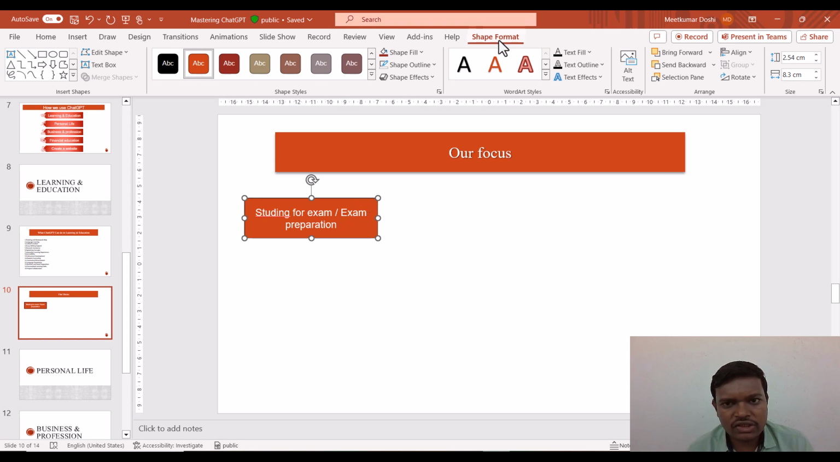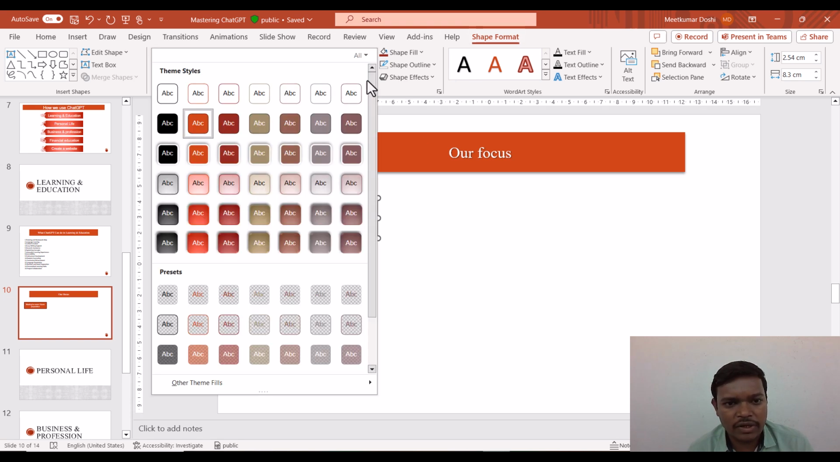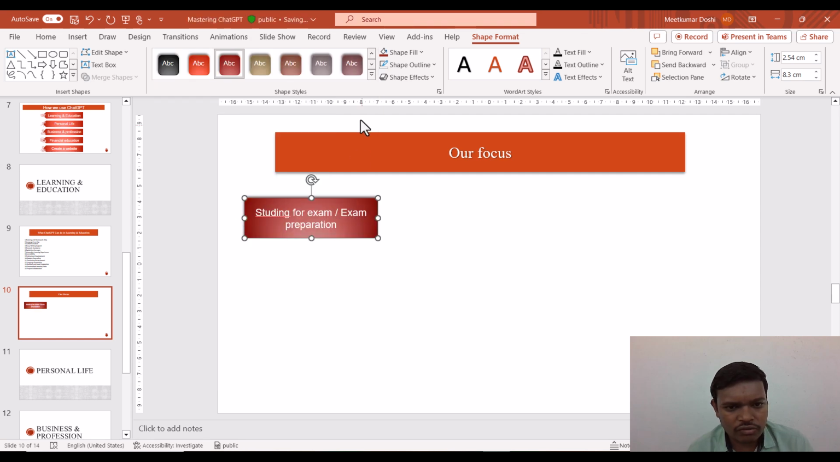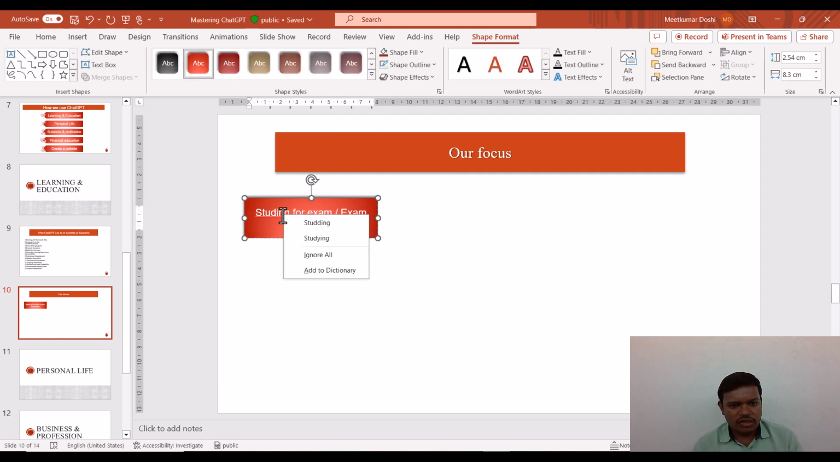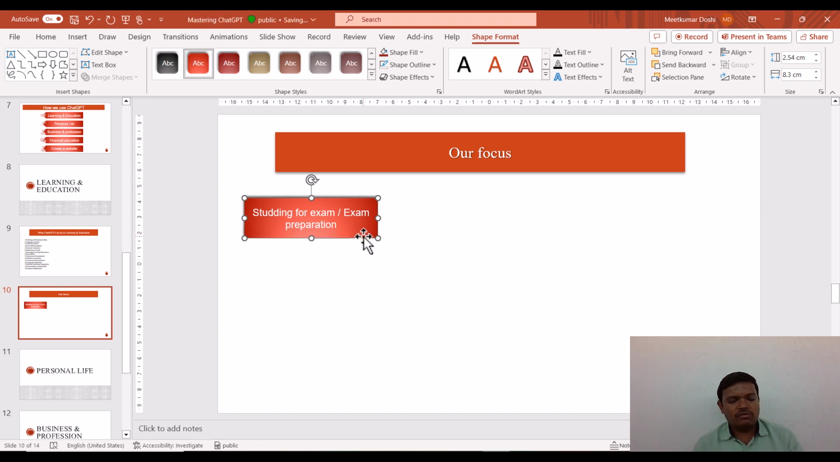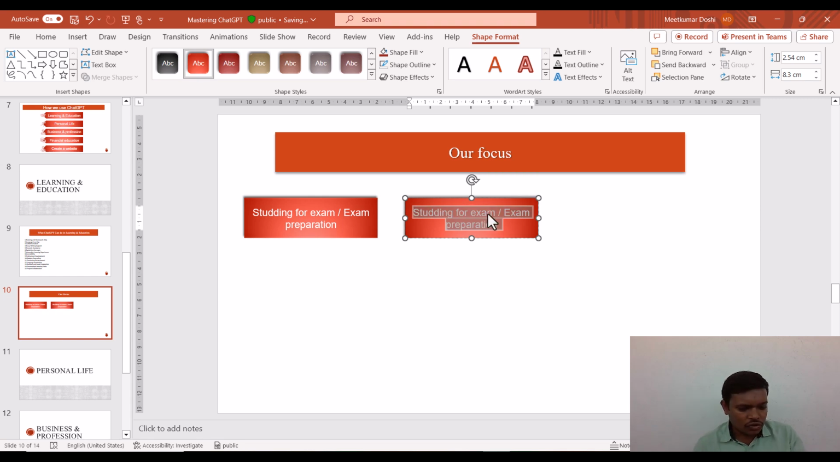So you can see that in the shape format these shape styles are available, ready-made shape styles. You can use whatever you like, but let me check for our suitable one. Okay, just a minute. Okay, we are going to use this one, which is ready-made available: studying for exam or exam preparation. Another focus will be mainly on solving maths and science problems.